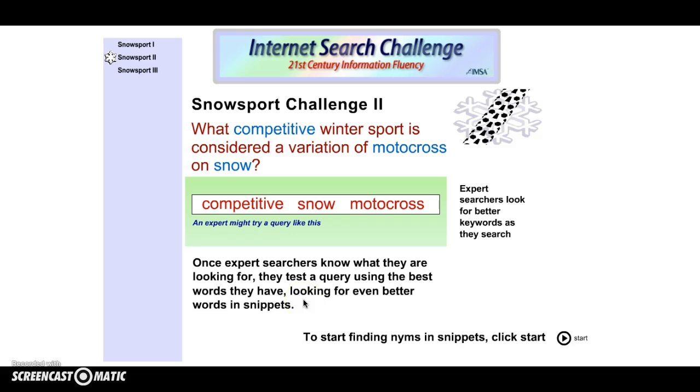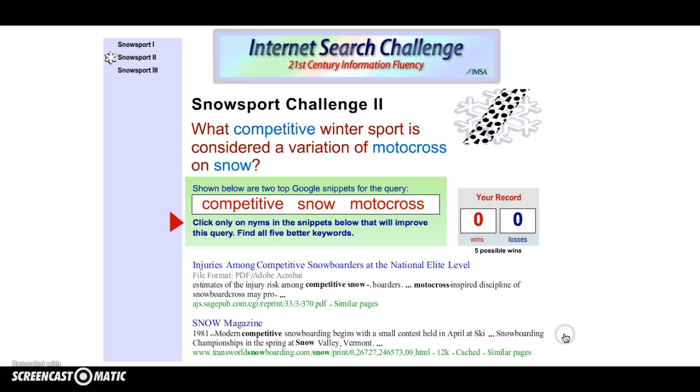Now what we're going to do is search this, and we are going to come up with the top 2 Google searches, and this is what we came up with. Now the directions say click on only NIMS in the snippets below that will improve this query. So remember, your NIMS are your hyponyms, your synonyms, and your hypernyms. So over here we see there's 5 possible ones, so we're looking for 5 NIMS. Well, I'm going to go snowboarders. That is a hyponym for snow and sport, and that will improve the query.